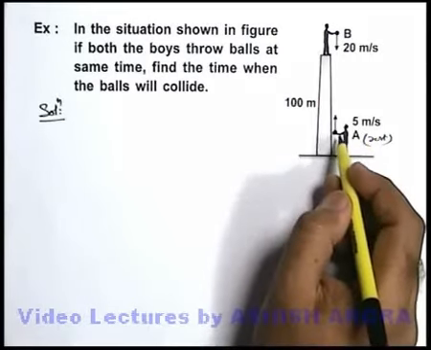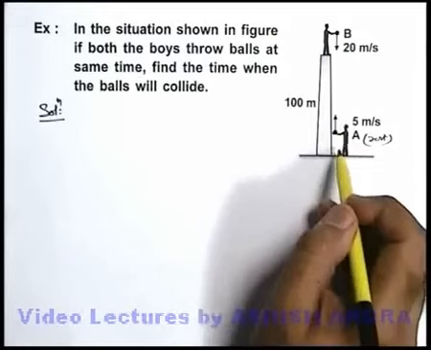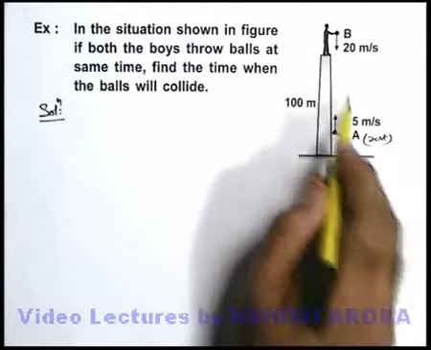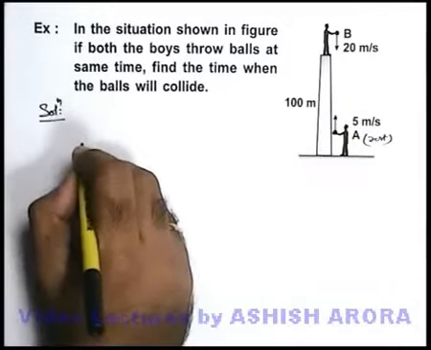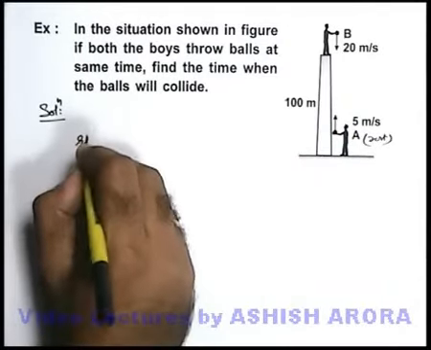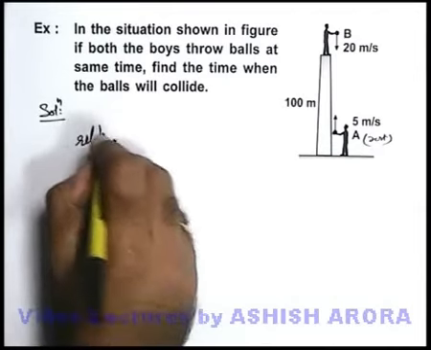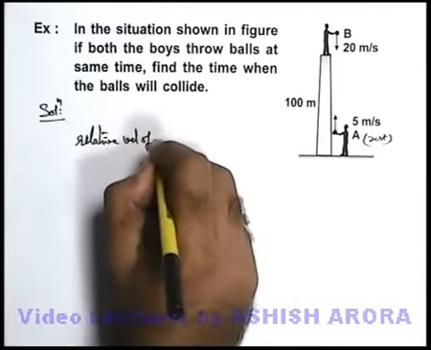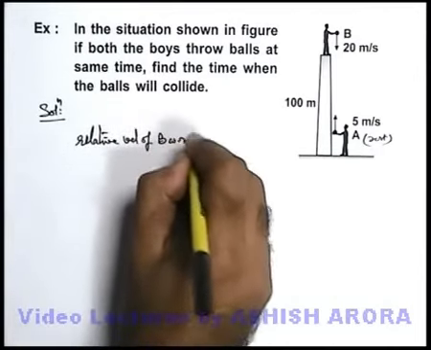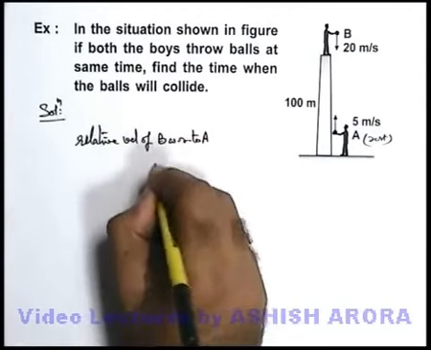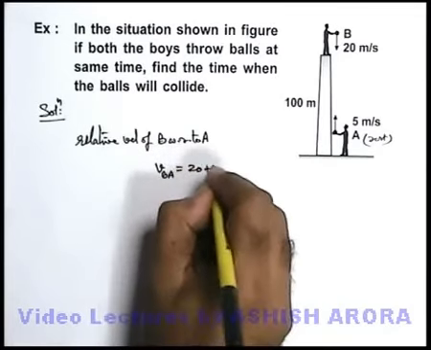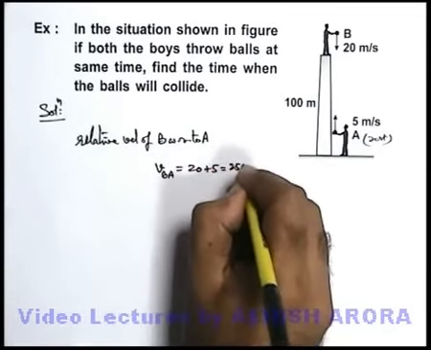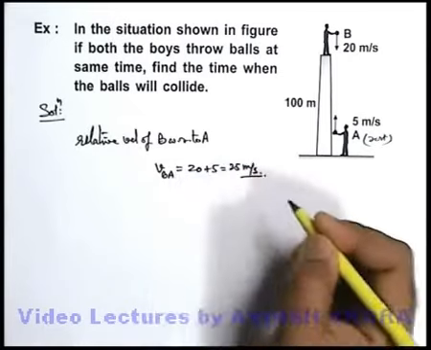As we have studied, when two bodies move opposite to each other, the relative velocity will be the sum of the two velocities. So the velocity of ball B with respect to A can be written as 20 plus 5, which is 25 meters per second.